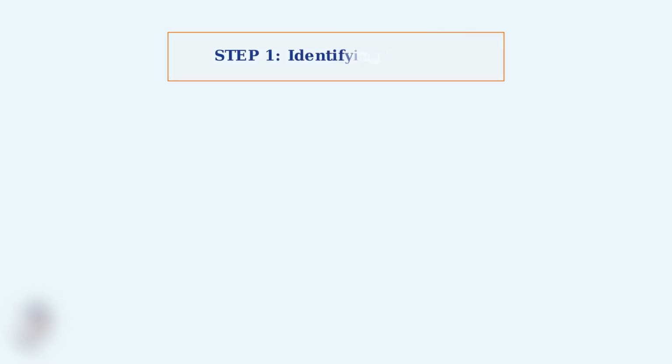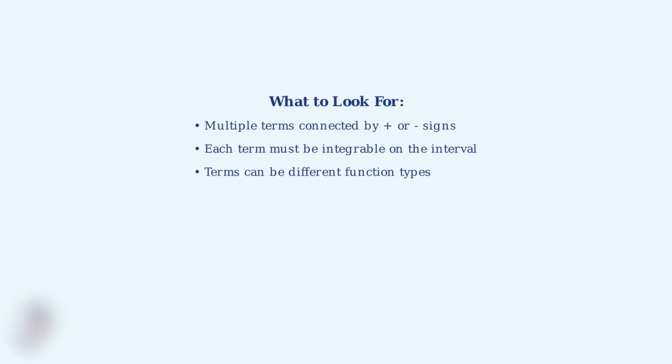The first and most crucial step in applying the sum rule for integrals is learning to identify when an integrand consists of multiple terms that are added or subtracted together. When examining an integral, you need to look for three key characteristics. First, multiple terms connected by plus or minus signs. Second, each individual term must be integrable on the given interval. Third, the terms can be completely different types of functions.